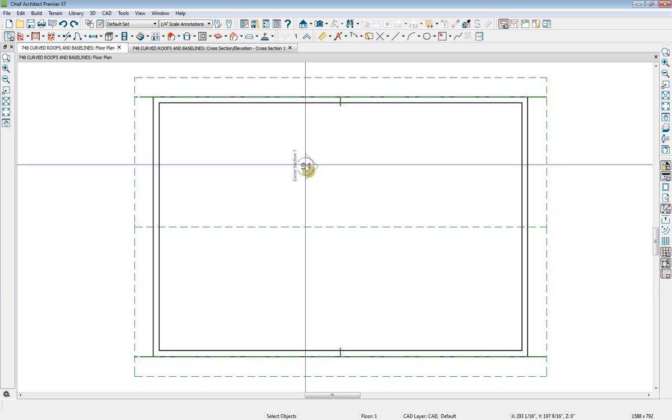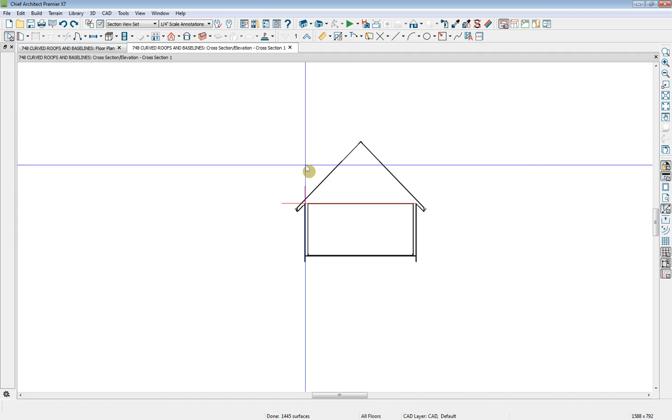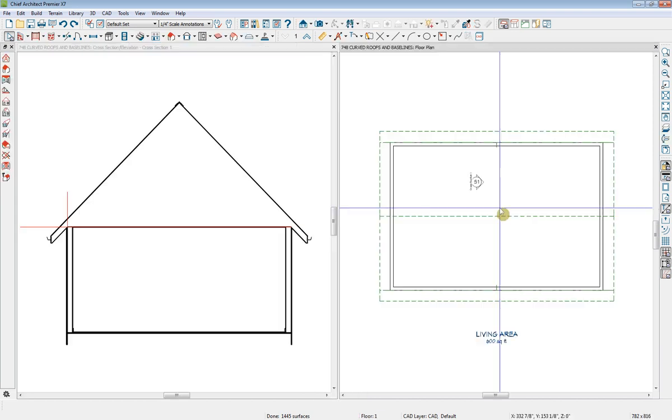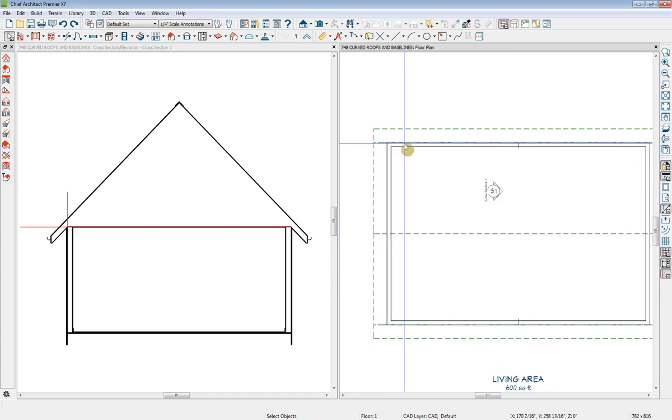Then I'll open the saved back-clipped cross-section camera. Then I'll hold down my Shift key and hit F6 to tile the two views on my screen. The baseline, as you can see, sits on the outside edge of the main layer of the wall. In my cross-section view, I've drawn red lines to indicate where the baseline sits. It sits right at the top of the ceiling height of the room, right at the outside edge of the main layer of the wall.